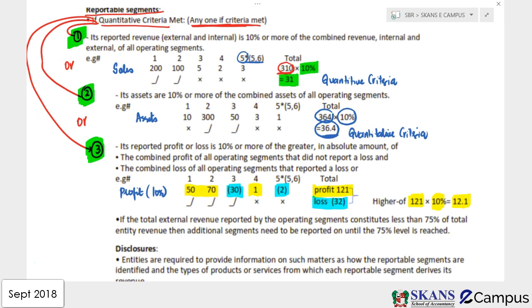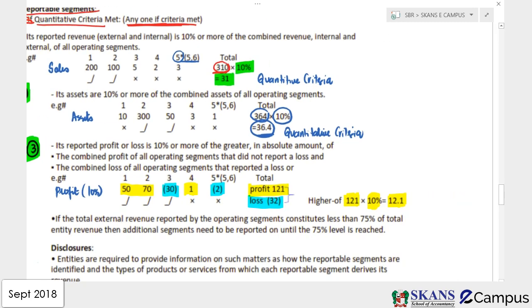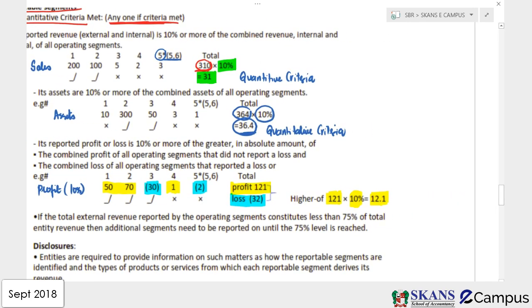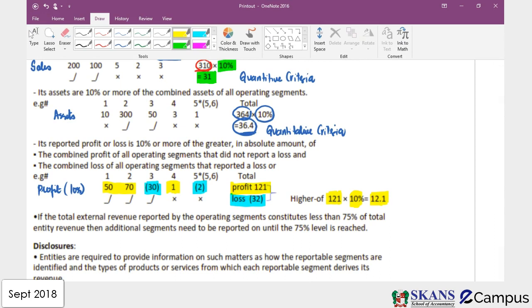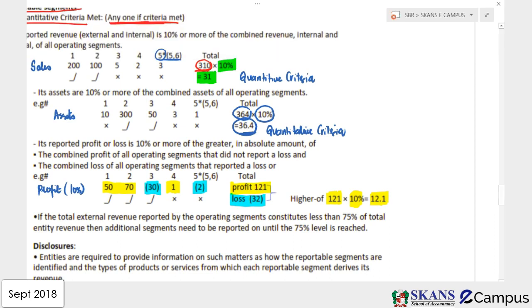So now what we are going to do, we are going to make a note in the financial statements, in the notes to the accounts. And how we are going to prepare a notes to the accounts? Look, how we are going to show a segment reporting, guys. This is important. So this is the note that you need to present in notes to the accounts related to segments. You are going to say that we have one segment, that is segment 1. Then we have another segment, that is segment 2.